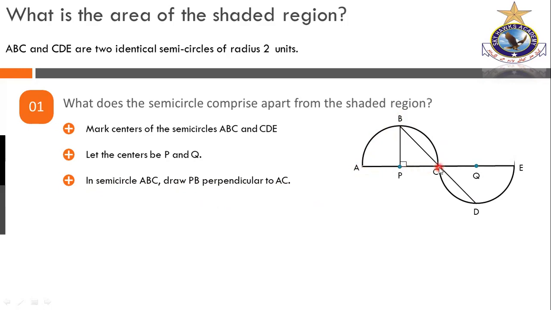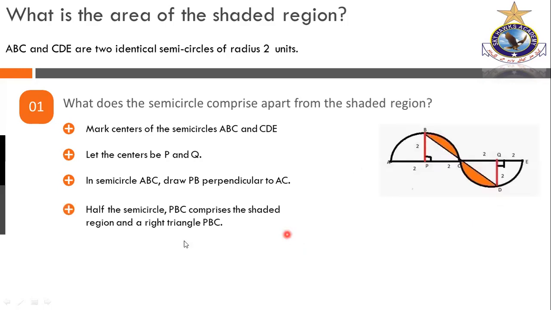So AC is looking just like a diameter. Am I right? AC is the diameter, and the other one is also a diameter. They must be equal in length, because these are the radii of these two circles. Anyhow, till now we have just drawn a perpendicular at the center.